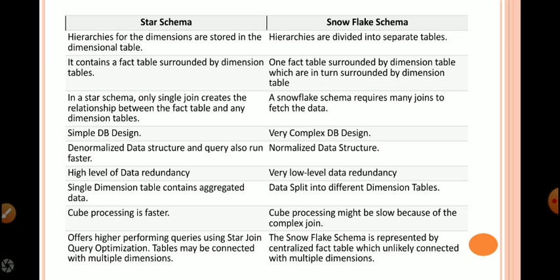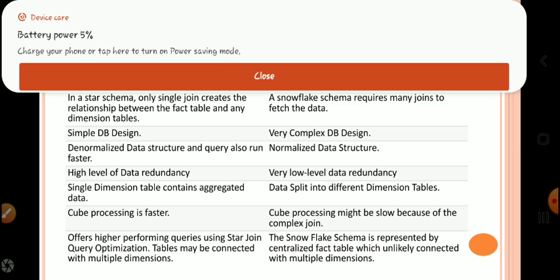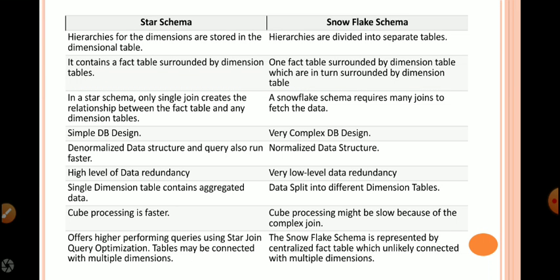In star schema, cube processing is faster, whereas in snowflake schema, it is slow. Star schema offers performance querying using star join query optimization. Tables may be connected with multiple dimensions, whereas snowflake schema is represented by a centralized fact table which is unlikely to connect with multiple dimensions.